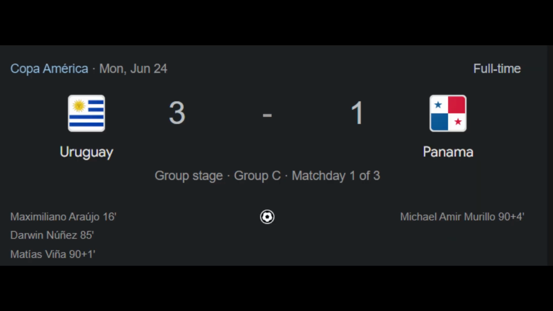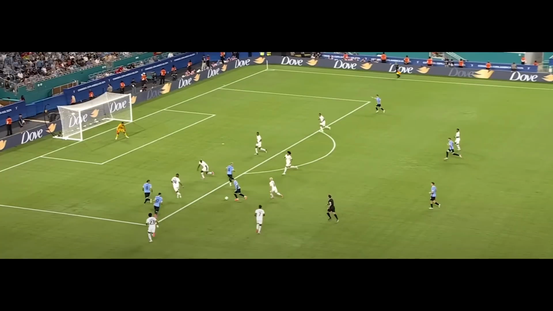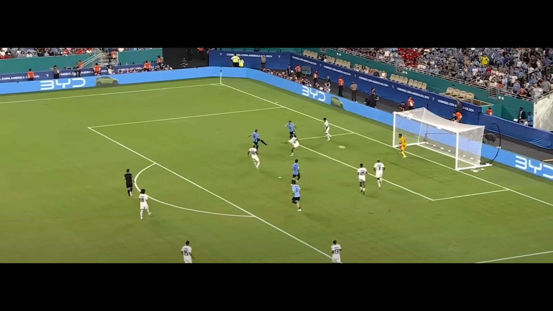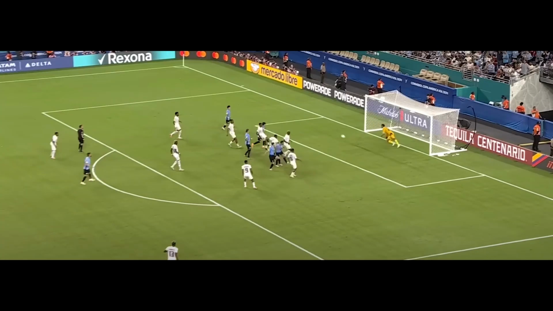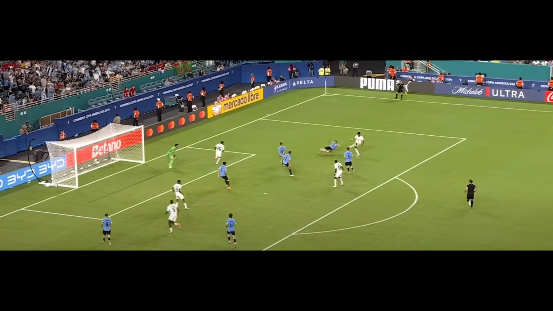In the second match of Group C, Uruguay faced Panama. Araujo opened the match with a wonderful shot into the goal frame in the 16th minute of the match. Núñez scored the goal to make it 2-0 in the 85th minute of the match. Then, in the first minute of added time, Vina scored a goal to make it 3-0. And 4 minutes later, Murillo scored the honorary goal for Panama.